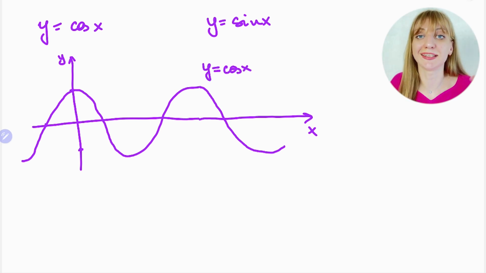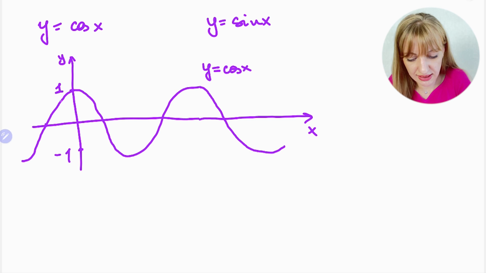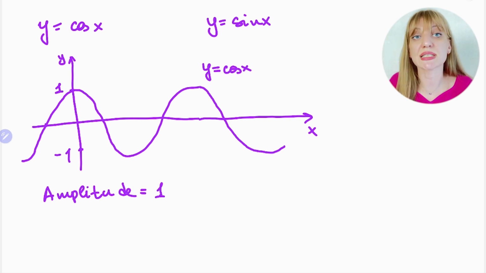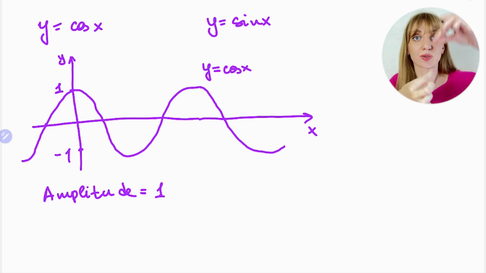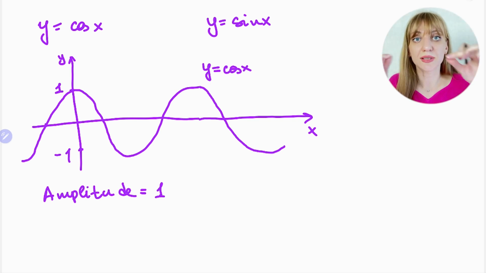Any periodic function such as sine and cos has a period and also has an amplitude. If you have just the original cos x or the original sin x, then the amplitude equals 1. You just operate with all the characteristics of this function. It means for the original cos x and sin x, the amplitude is 1. If you do, for example, the graph of 5 cos x, then it's a stretch, and you see that you get a new amplitude, because it's moving between -5 and 5. It means in that case the amplitude is 5.